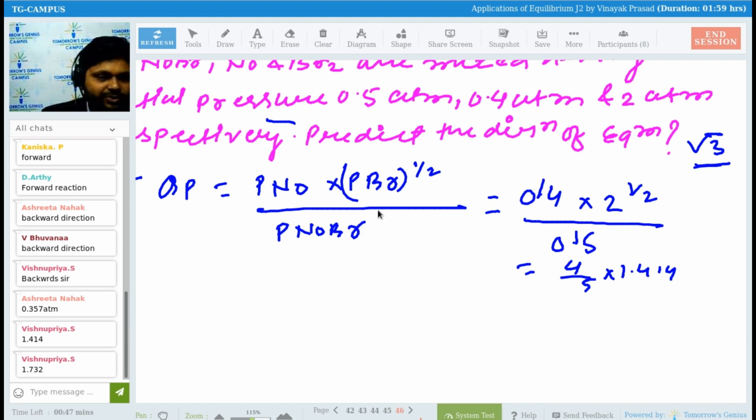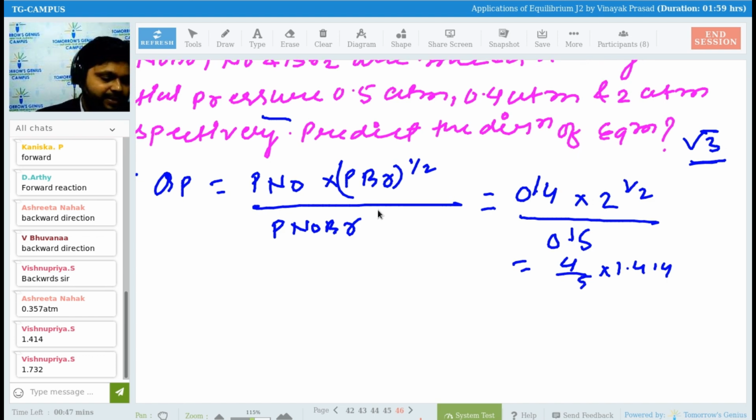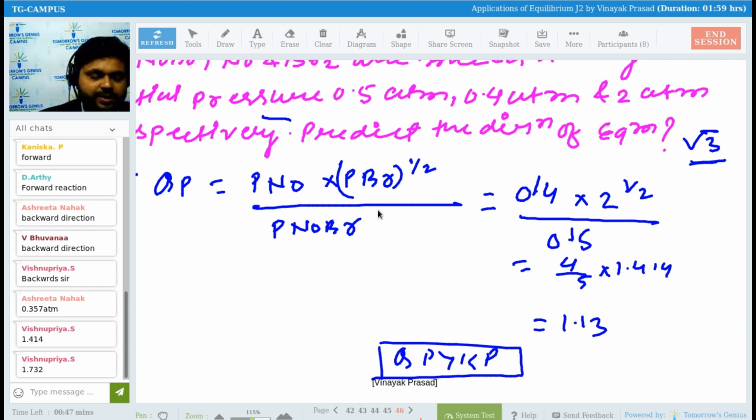So again, what are you getting? QP is greater than KP. See, if you multiply and divide, then you will get 1.13. Vishnu Priya has given the answer earlier only, right? So the answer is 1.13, and QP is greater than KP. So the reaction will be moving towards the backward direction. Yes, Vishnu Priya, can you please explain this?